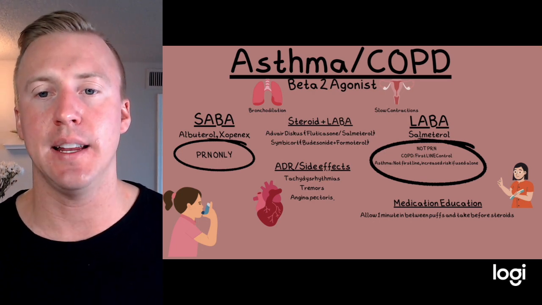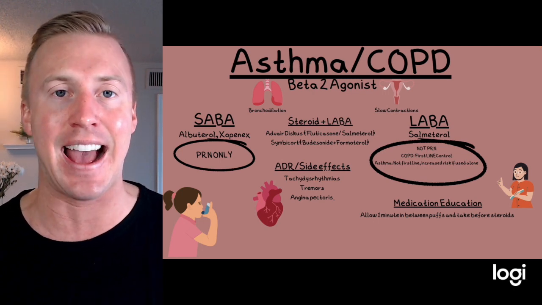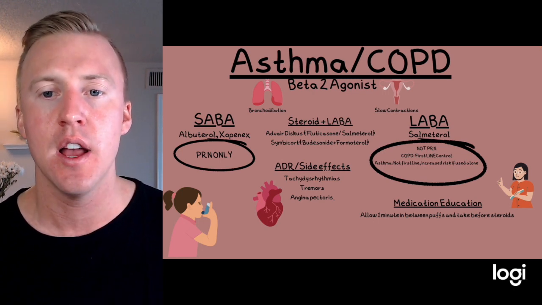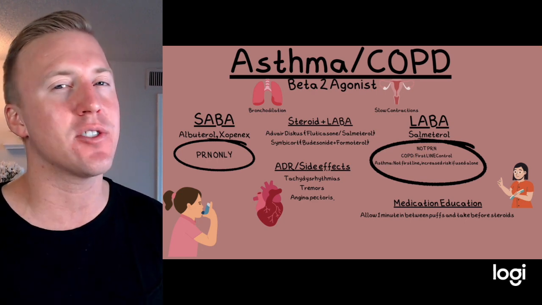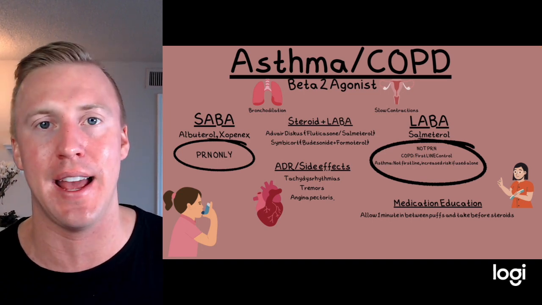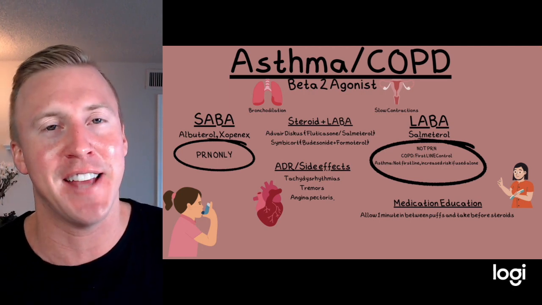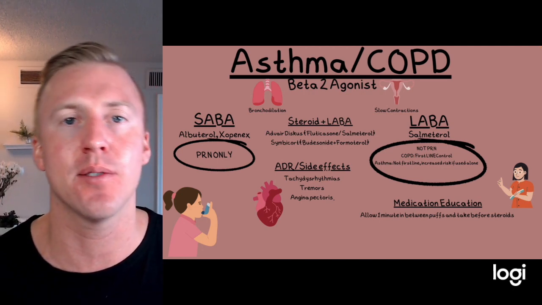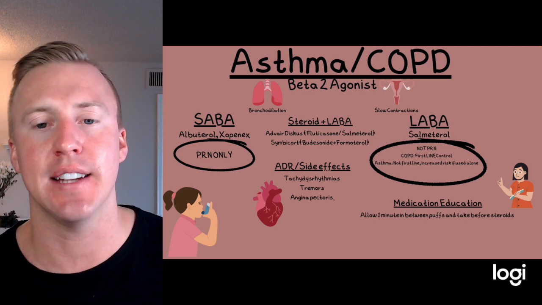Now, long-acting beta agonists have the same exact effect a short-acting beta agonist has, working on beta-2, just longer. A good example is salmeterol. Now, the biggest thing is these are not PRN, because they don't really work as fast as our short-acting beta agonists. So if you're really working hard to breathe and you take it, those effects might take a while to happen, so you want to stick to the short-acting here. The good thing about long-acting is they're going to give you longer-acting effects.